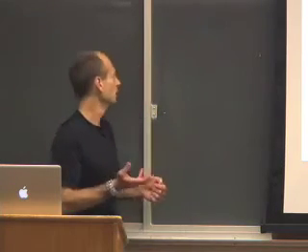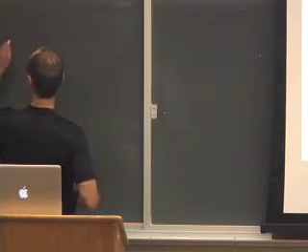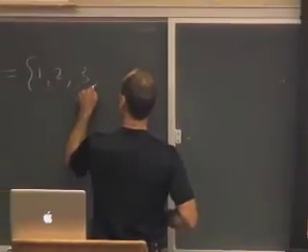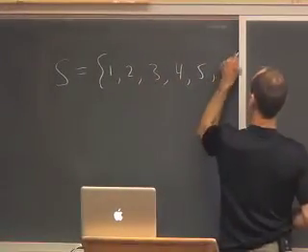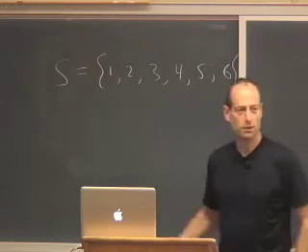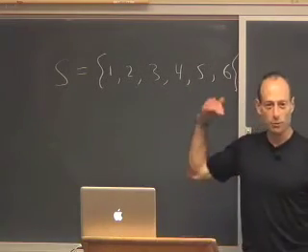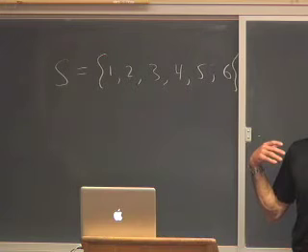What's the outcome space for the number of spots that show on top when you roll a die? The outcome space S looks like 1, 2, 3, 4, 5, 6. Those are the numbers that could possibly show on the top face.